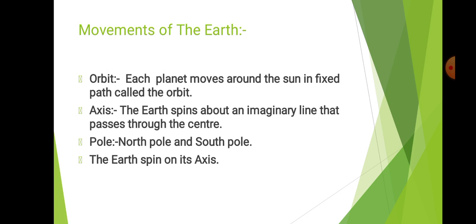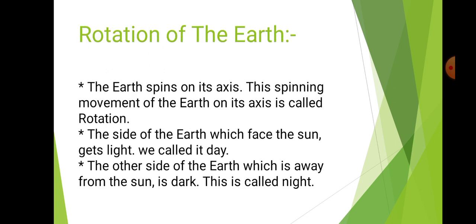There are two important movements of the earth. Number one, rotation of the earth. The earth spins on its axis. This spinning movement of the earth on its axis is called rotation.